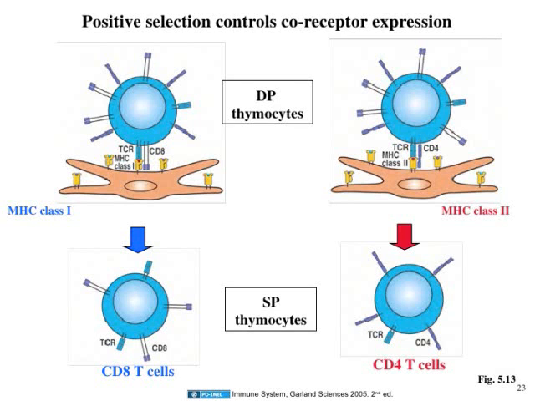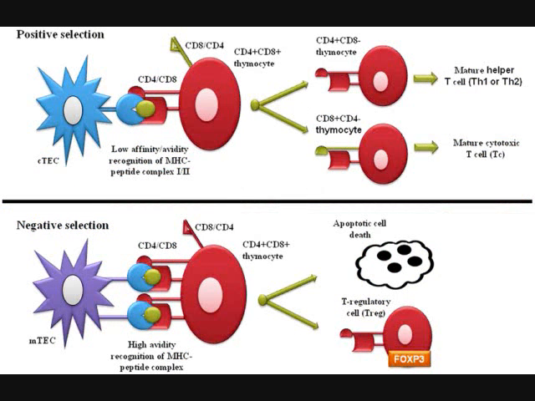Now, this process does not remove thymocytes that may contribute to autoimmunity. So these are removed in negative selection. Negative selection removes thymocytes that are capable of strongly binding with self-MHC peptides. Thymocytes that survive positive selection will migrate to the interface between the cortex and the medulla of the thymus. While in the medulla, they're presented with self-antigen on the MHC complex of epithelial cells.